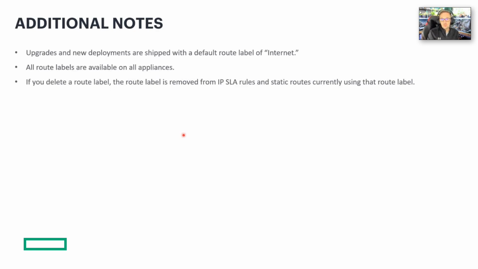If you delete the route label, it will just unselect the route label from the IP SLA rule and from the static route. For instance, if you delete the label and that label was currently suppressing the static route by putting it in a down state, when you delete the label, the static route is just going to go into an up state, because now it's just going to default to the behavior that we had prior to version 9.6 and route labels themselves.